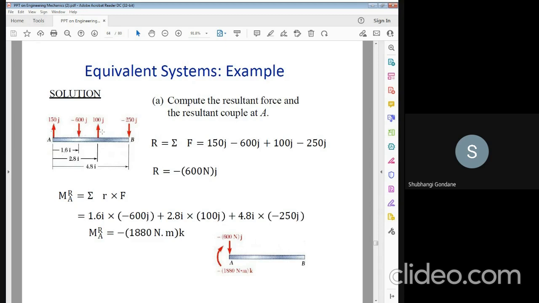The 100 j force is in the anti-clockwise direction, therefore it is taken as minus, and the 4.81 is also in the clockwise direction. So the moment of the resultant of forces is equal to minus 1880 Newton meter. That is the value of k. So take a screenshot.